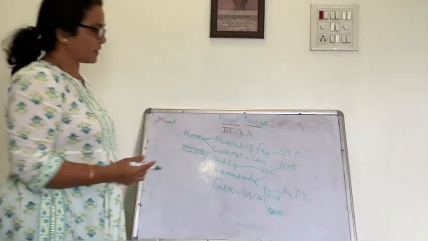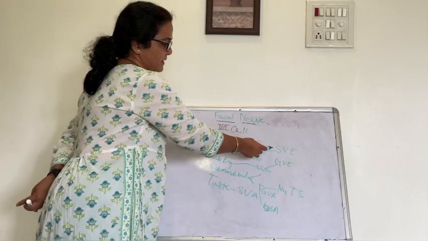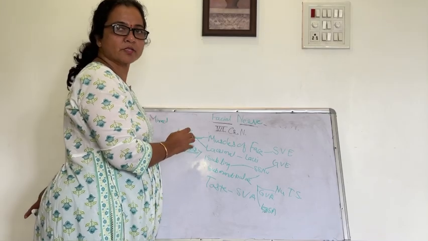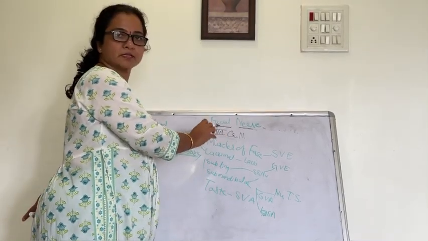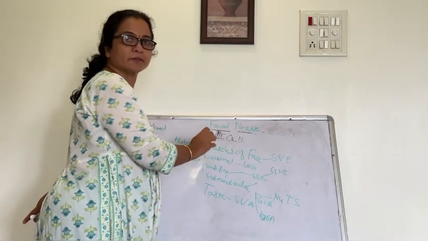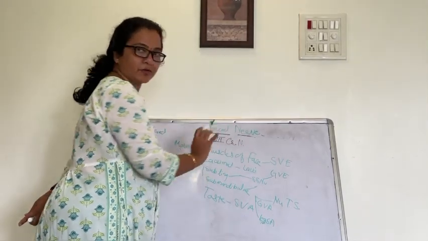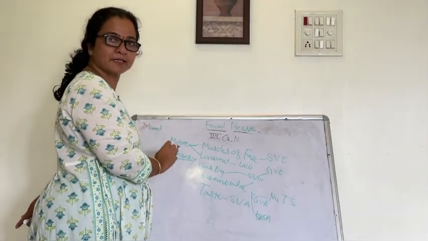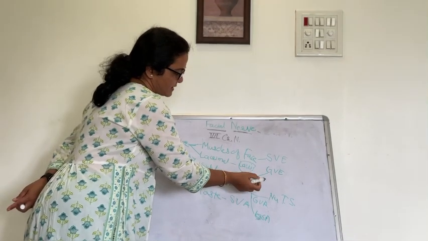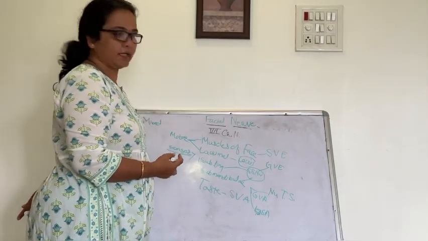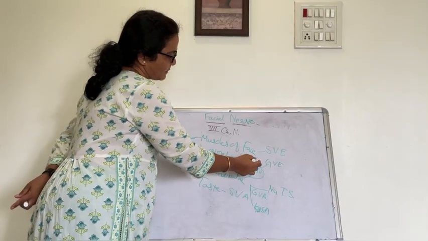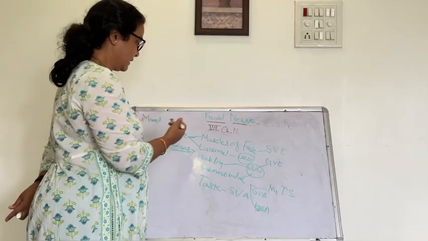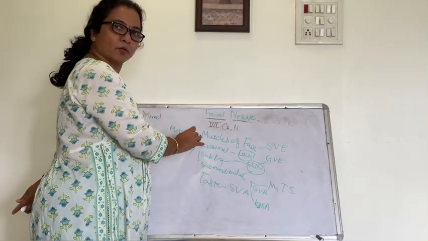So what are the functional components of the facial nerve? It has the special visceral efferent column, arising from the motor nucleus of the facial nerve, that supplies the muscles of facial expression derived from the second branchial arch. That's why the special visceral efferent column is there. Then it supplies the lacrimal gland as well as the sublingual and submandibular salivary glands through the lacrimatory nucleus and superior salivatory nucleus, and that component belongs to the general visceral efferent column. So it is supplying the secretomotor fibers. These are the motor components of the facial nerve.